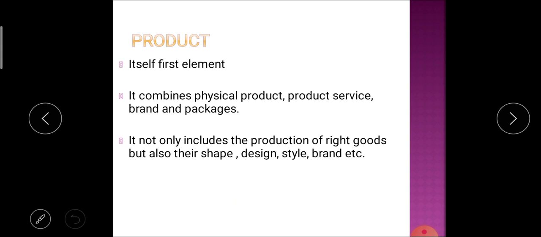It does not only include the production of the right goods but also their shape, design, style and brand. That means whatever characteristics of that particular product satisfy the consumer needs or wants are considered in the first P, that is product. So it includes shape, size, design, style, brand or any other characteristics of that particular product. This is the first P under the marketing mix, that is product.